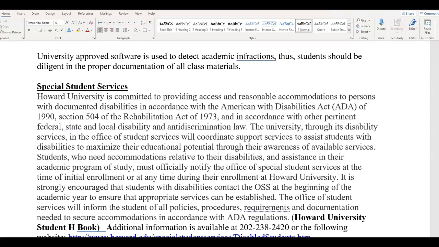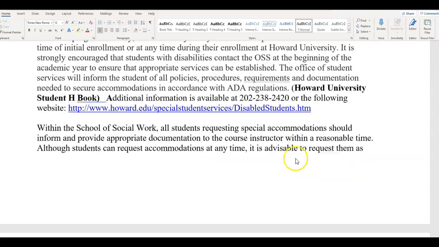This means that if there are any assignments or coursework that are due in advance, the special accommodation does not apply. It only applies from the date that it's provided to instructors. There's a specific date on which the accommodation goes into effect. The reason this is important is that if you feel you need a special accommodation, please be sure to contact Special Student Services as soon as possible.